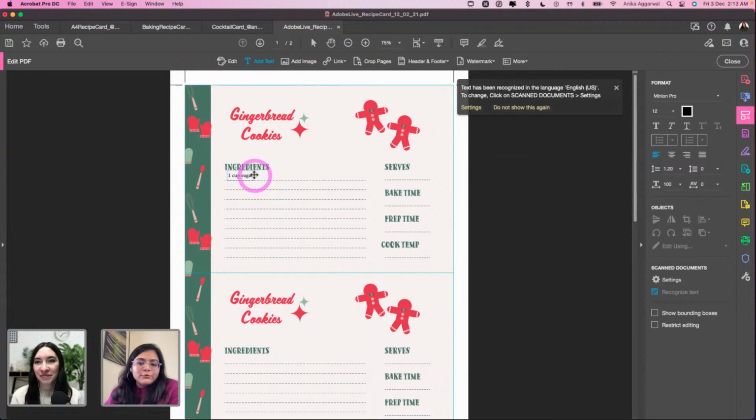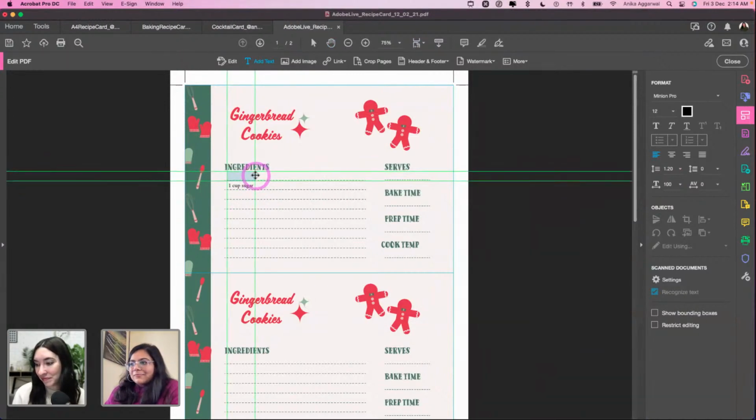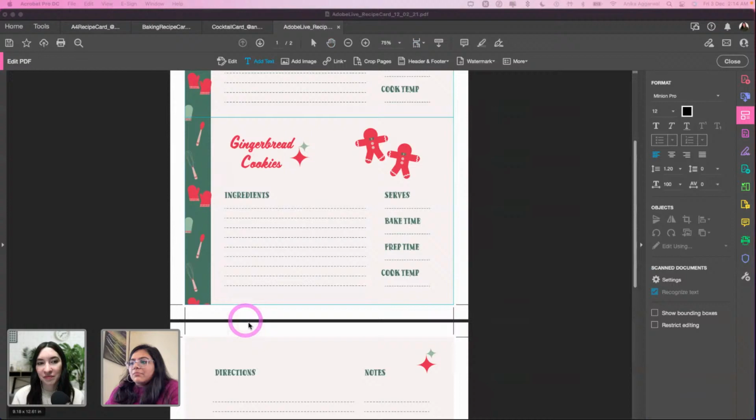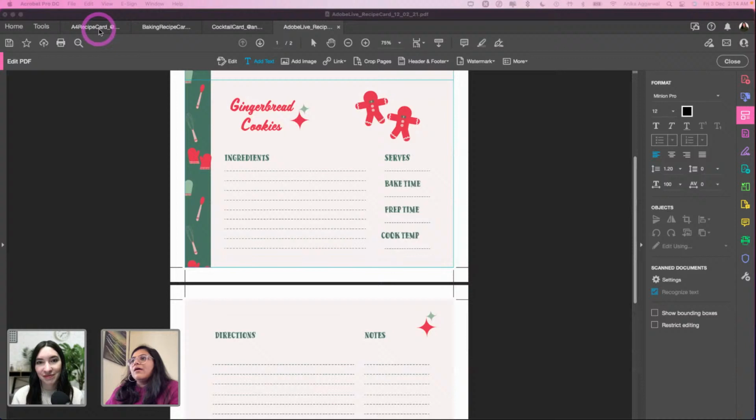Or if you prefer a handwritten font, find handwritten fonts on Adobe Fonts and do it. Or you can use pen and paper if you want to go old school. I really love the organic feel of the handwritten font as well. So this is how you do it on the desktop, but you can also write it once you print it out. Once you print it out, make sure to cut these lines off and cut off this side, and make sure to print front and back so that this guy prints on the back, and then you can use it.